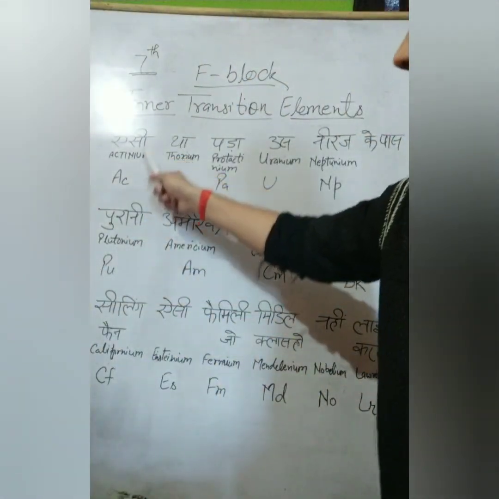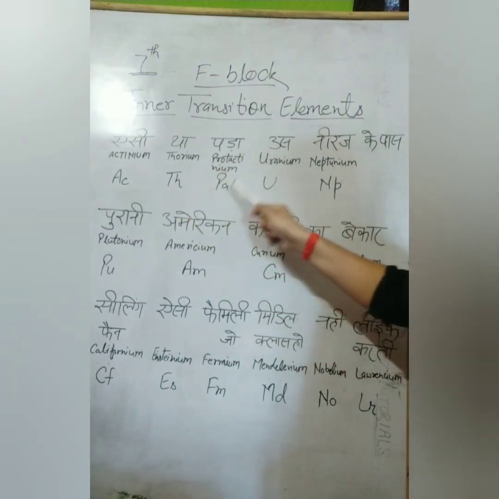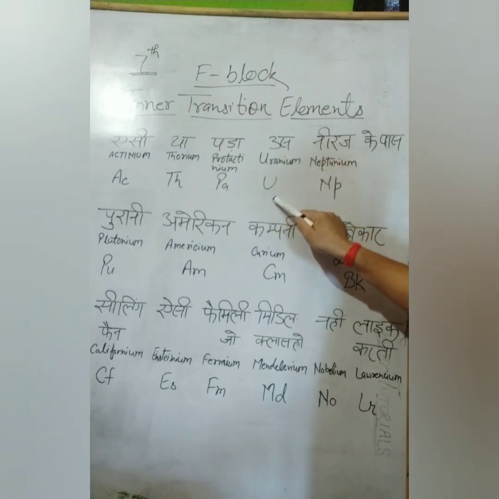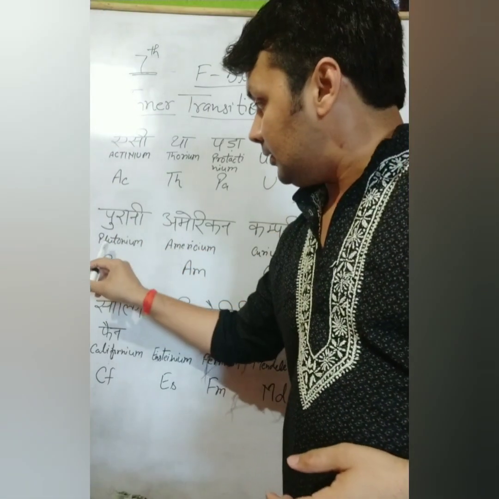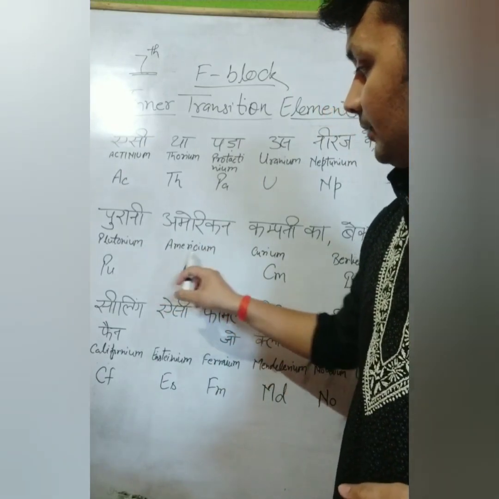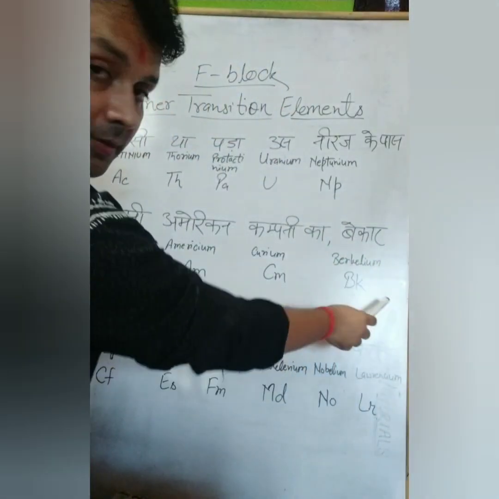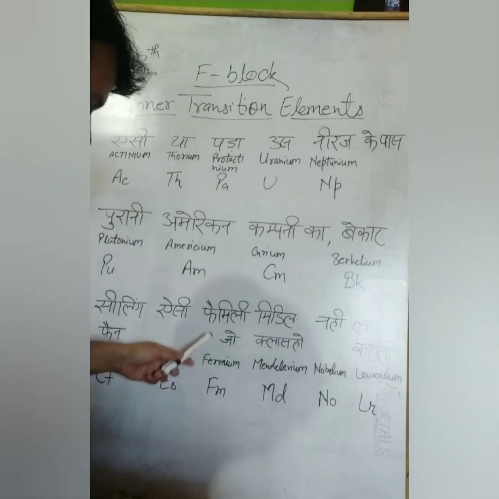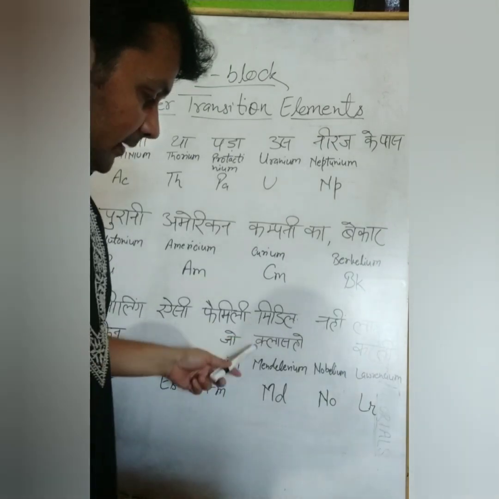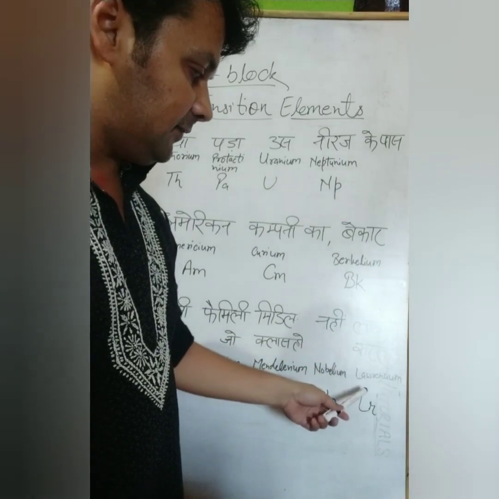So Ac for actinium, Th for thorium, Pa for protactinium, U for uranium, Np for neptunium, Pu for plutonium, Am for americium, Cm for curium, Bk for berkelium, then Cf for californium, Es for einsteinium, Fm for fermium, Md for mendelevium, No for nobelium, and Lr for lawrencium.